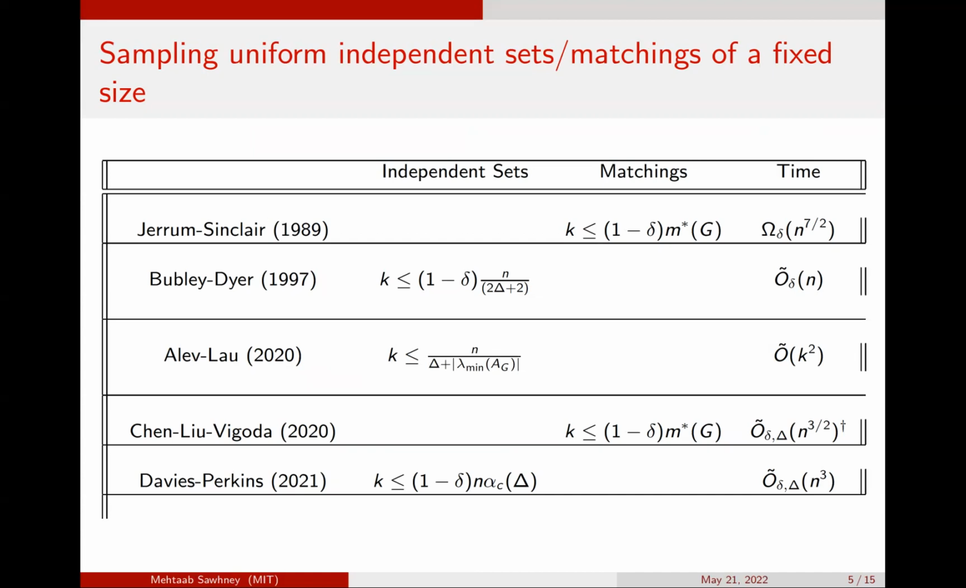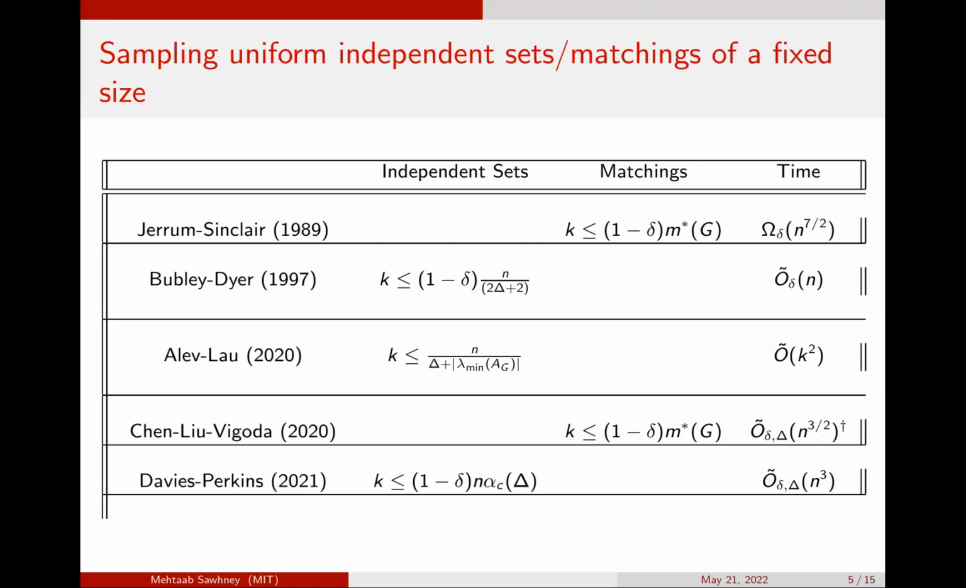For independent sets, there was a result of Bubley and Dyer in 97, which shows that one can in nearly linear time sample an independent set of size at most n over 2 delta. So this is within a constant factor of optimal, but doesn't go all the way up to the critical threshold. There was also work of Hayes and Lau, which gave a bound up to size n over delta plus the absolute value of the minimum eigenvalue.